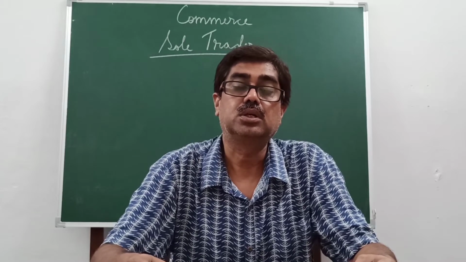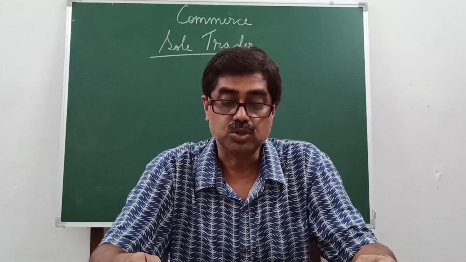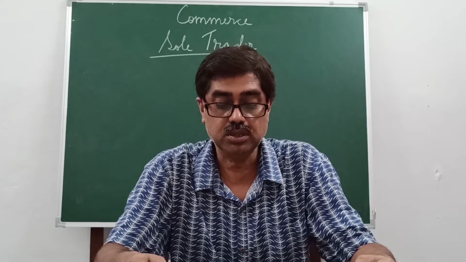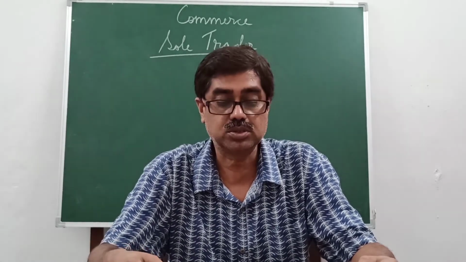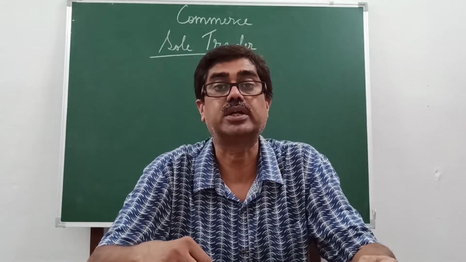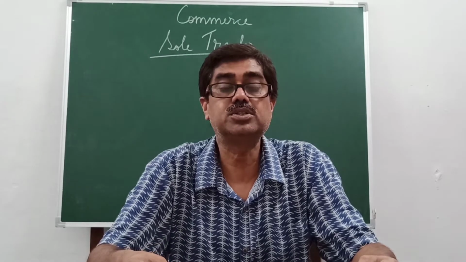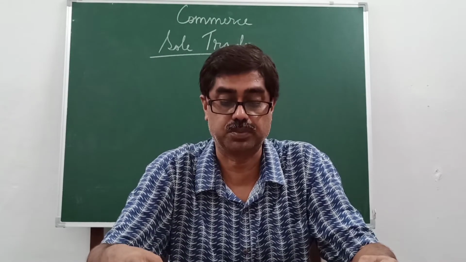If you are asked to explain five features of sole proprietorship or sole trader, then you will give the following ones: the first, second, fourth, fifth and seventh. You may mark in your book. The first one says single ownership.